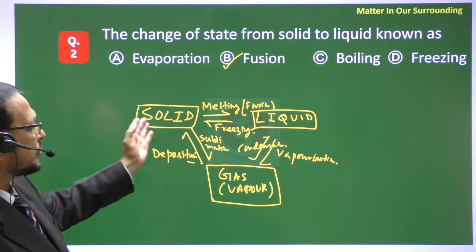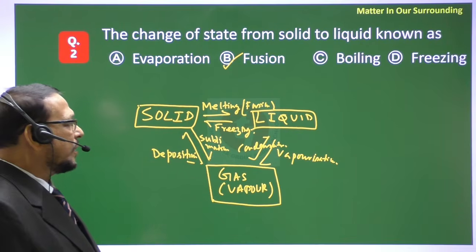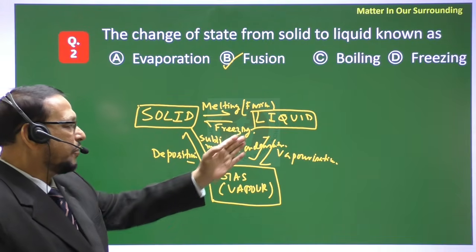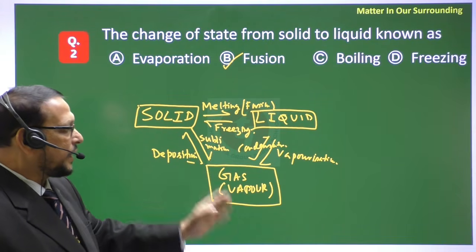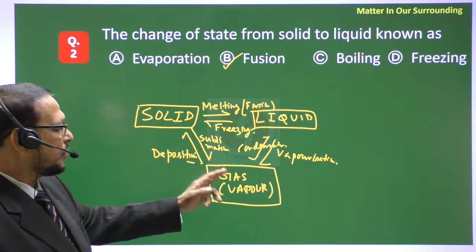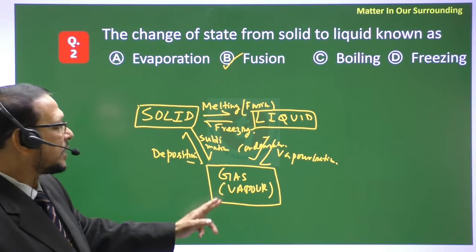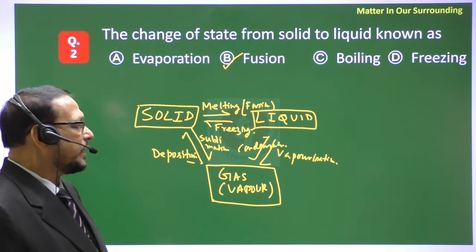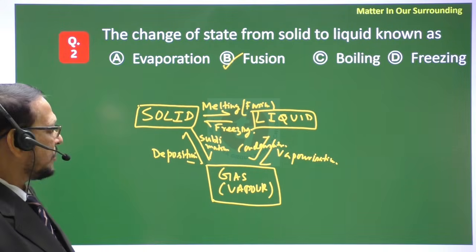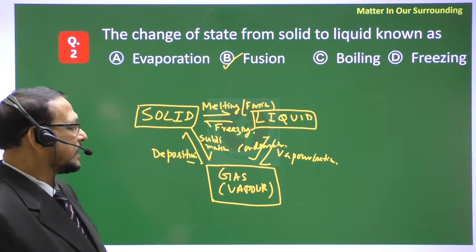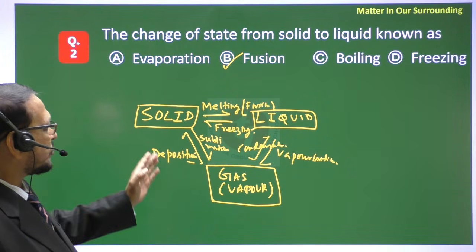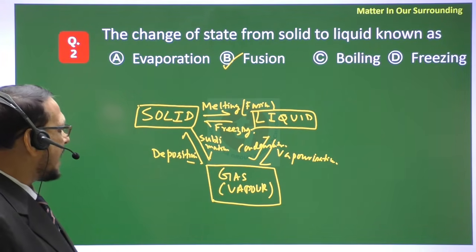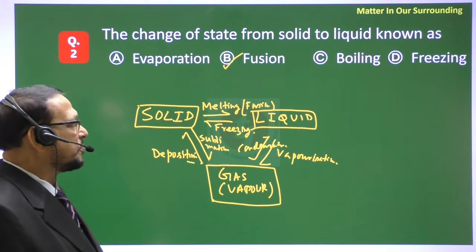Liquid to solid is freezing, or solidification we can say. Liquid to gas on heating is vaporization. Liquid to gas without heating, at normal temperature, is called evaporation. And gas to liquid is called condensation, by cooling, like when rain occurs. Now solid to gas without passing through the liquid state is called sublimation. And gas to solid is called deposition.